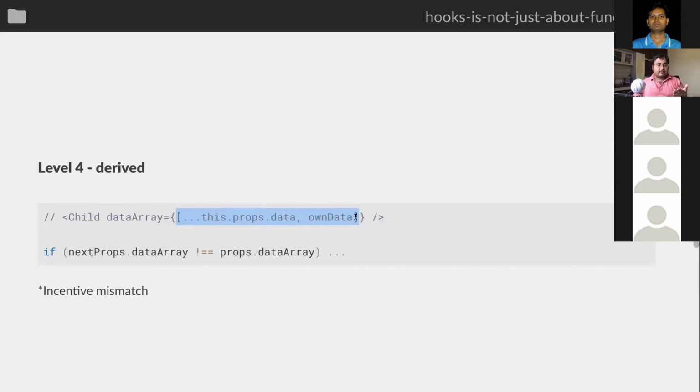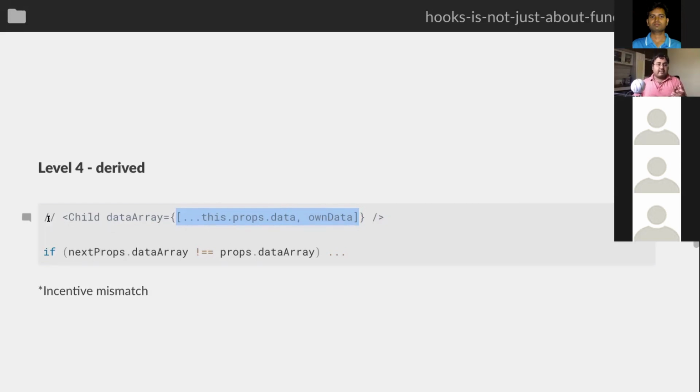In the case of class components, caching this new array is very hard. But if you're using React hooks, you can pass this array to useMemo and then send that memoized array from the parent so that this check becomes much easier, and you can just use useEffect as normal. You can pass this array as one of the elements in useEffect.